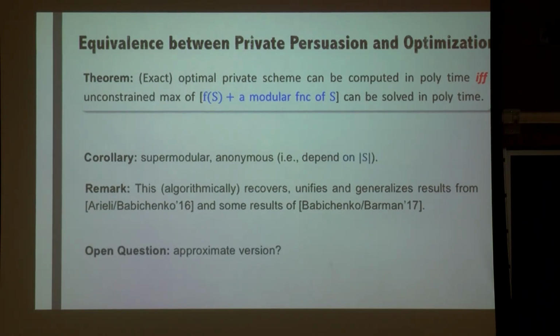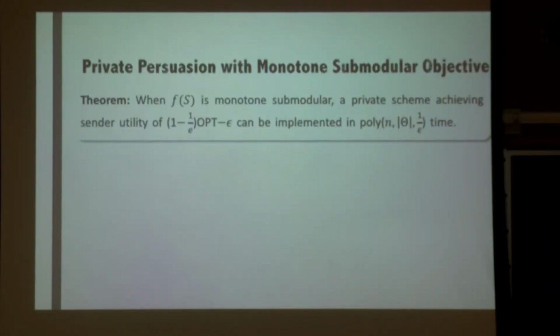But in this theorem, everything is about exact optimization and exact optimal private persuasion. I think an interesting question is to study whether there is some approximate version that holds for this theorem. We don't know the answer, but we know that in one of the most natural cases, this holds actually. That is when the sender's utility function is monotone submodular. In this case, we show that a private scheme that achieves sender utility at least (1 minus 1 over e) opt minus epsilon can be implemented in polynomial time.